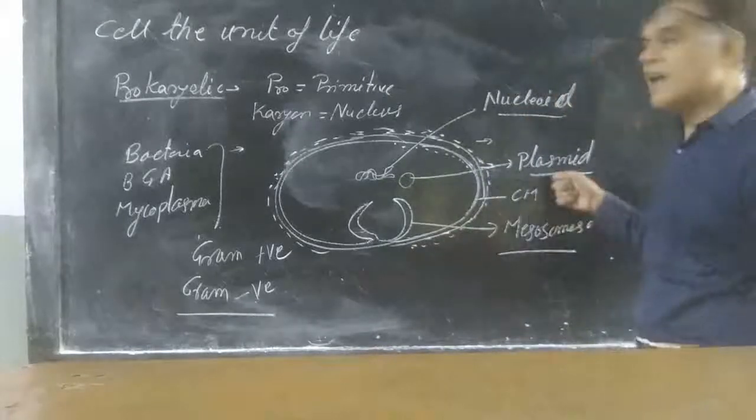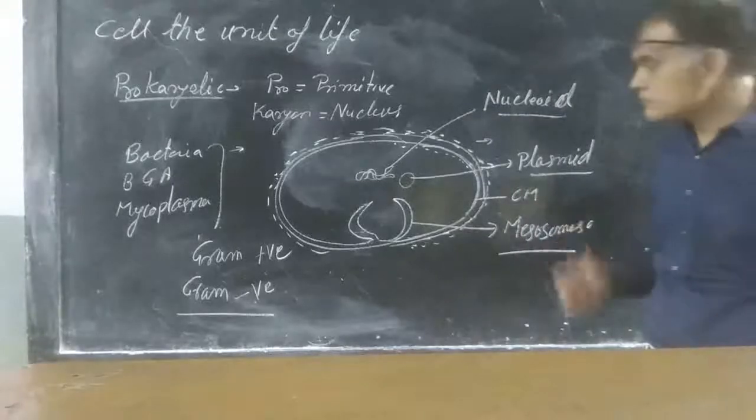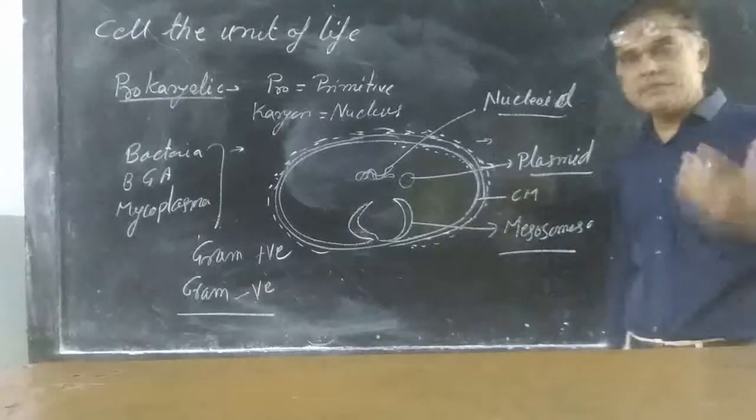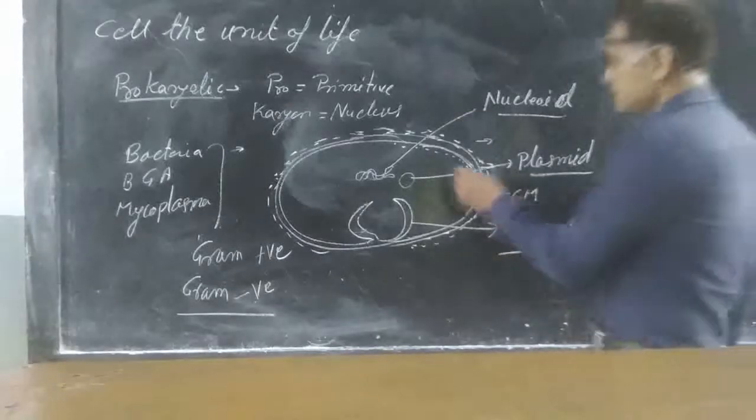So this is extranuclear DNA, also known as plasmids, and it may give antibiotic resistance.